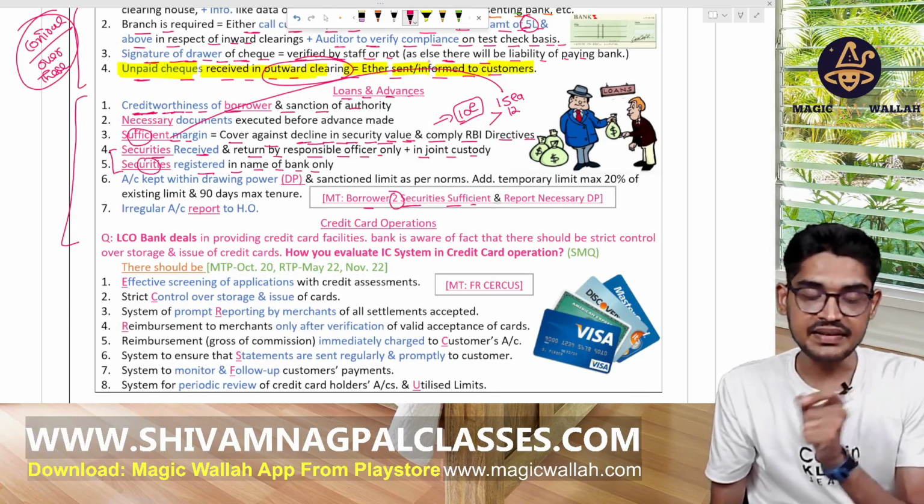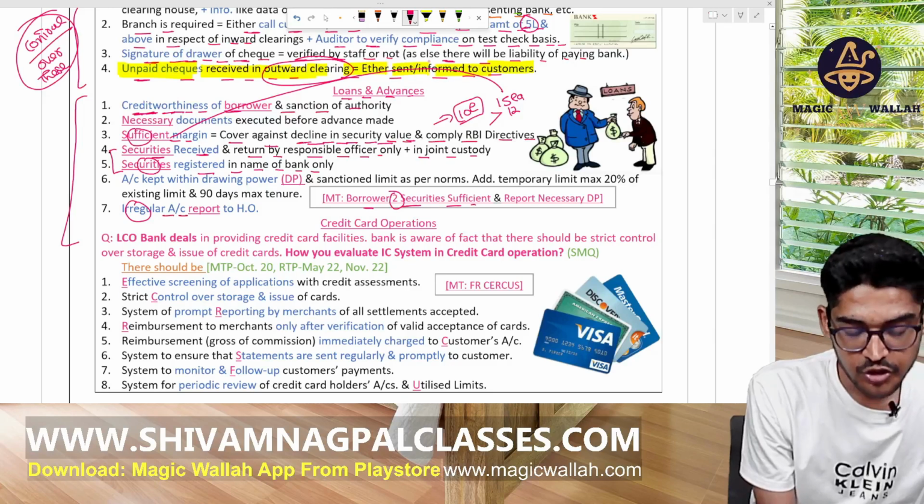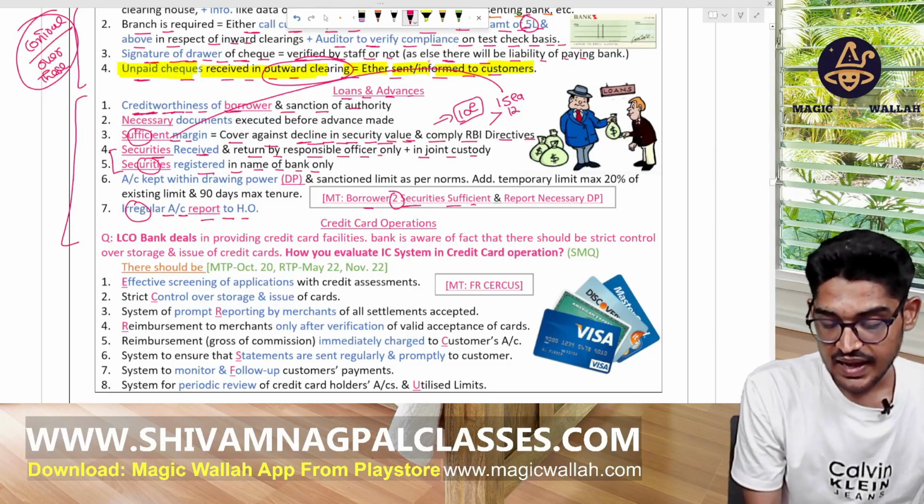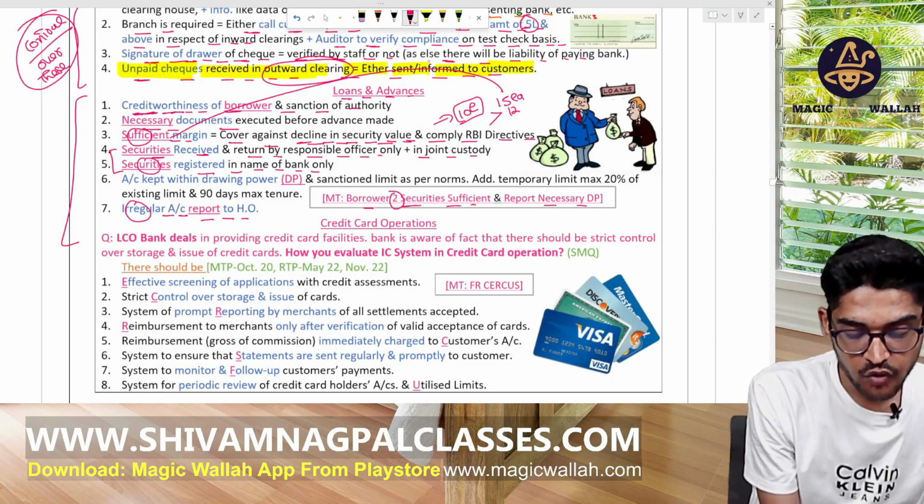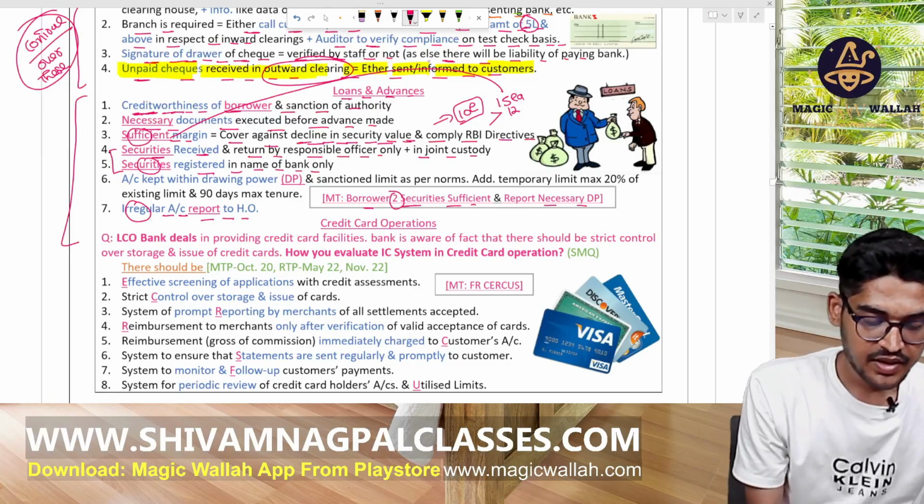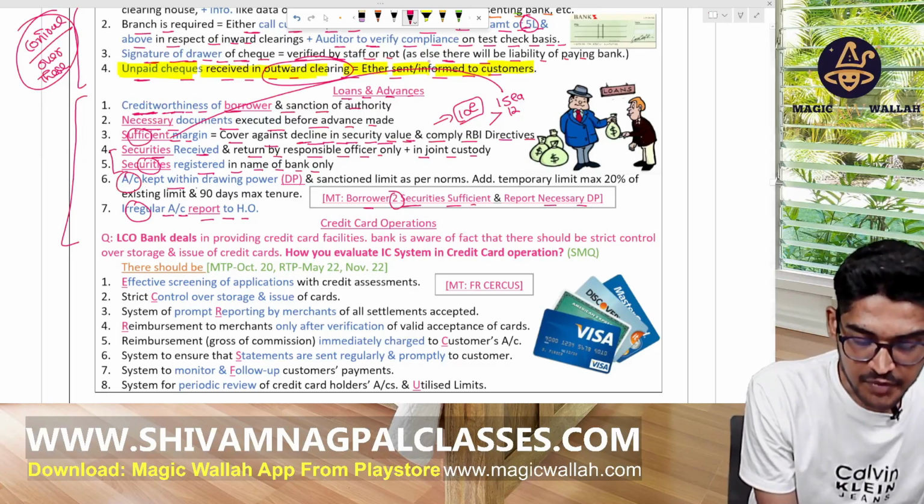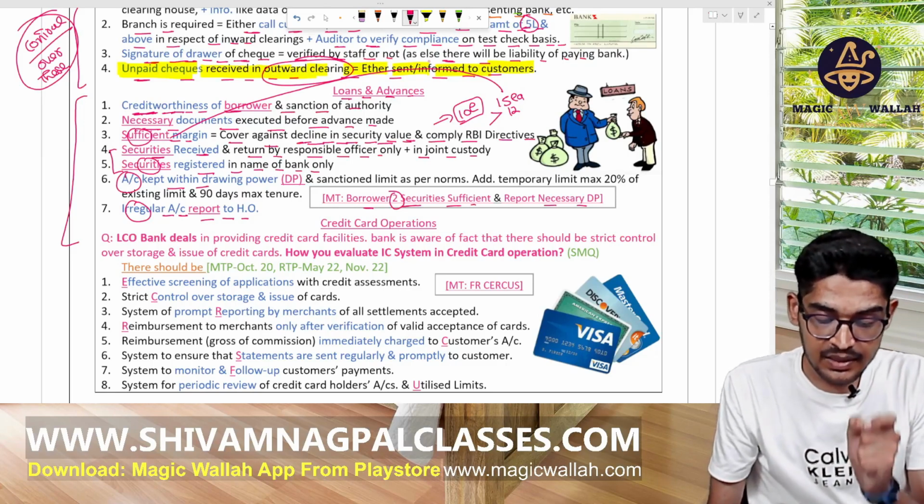Now, report the necessary DP. Any irregularity in the account should be reported to the head office. Necessary documents should be executed before giving the advance. And DP: the account should be kept within the drawing power, and the limit sanctioned as per the norms.